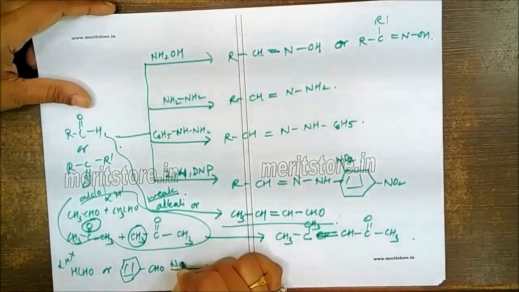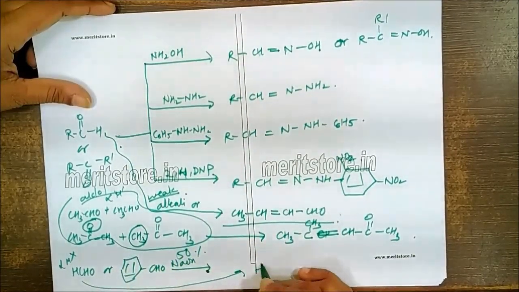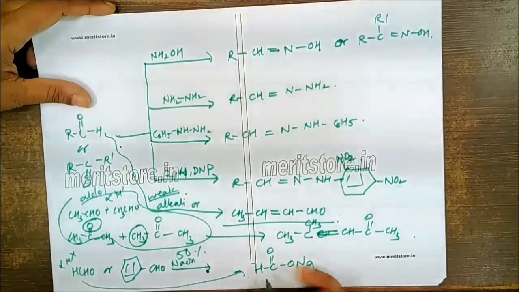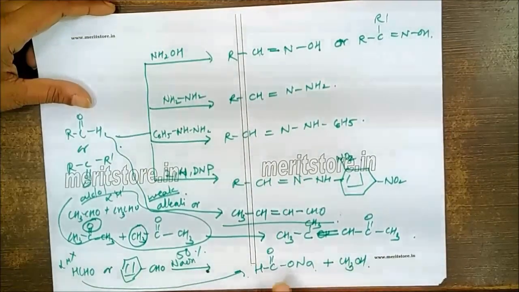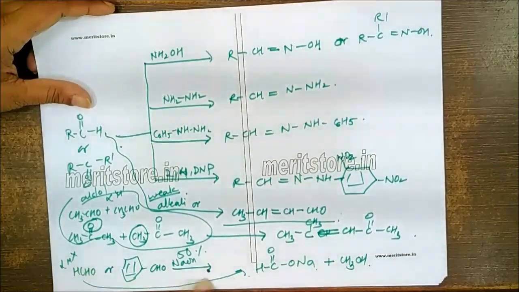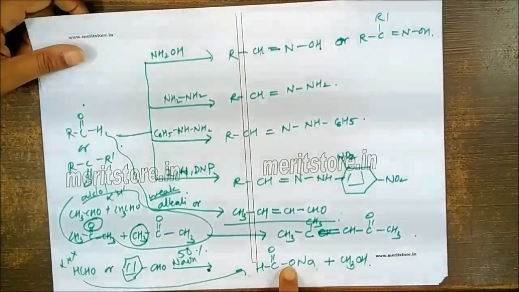So here suppose we are carrying out this reaction in presence of 50% of NaOH. This is expected to give one acid component, sodium salt of acid, plus we are going to get formation of one alcohol. So one molecule of formaldehyde is reduced to alcohol and one molecule is oxidized to acid. It's known as the Cannizzaro reaction.